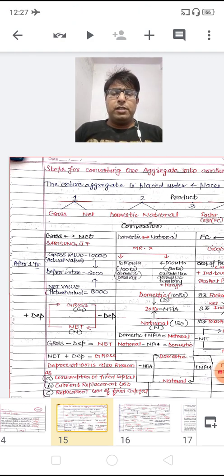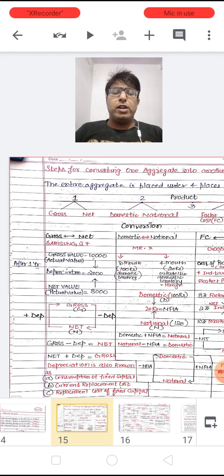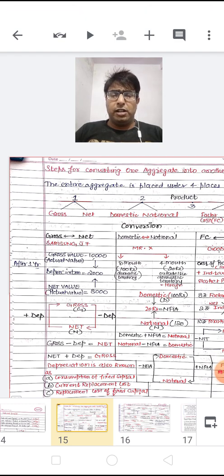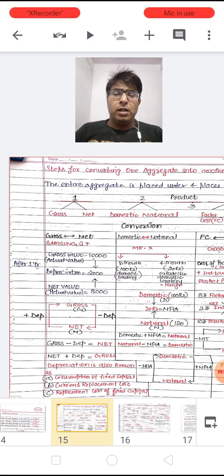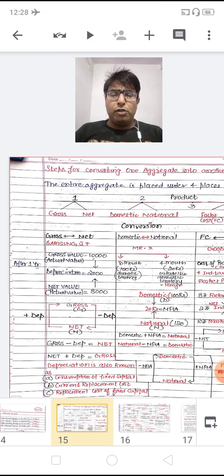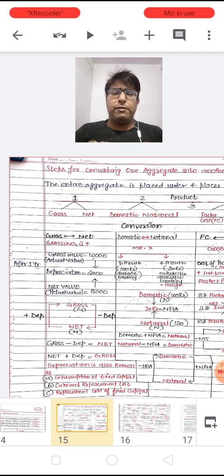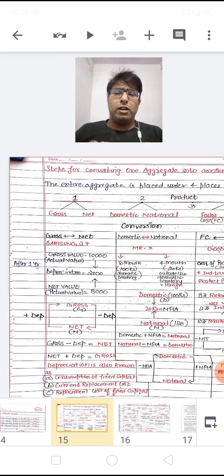So 100 rupees is your domestic income, whereas 120 is your national income. How does it become a national income? Because 100 rupees he has generated from the domestic territory of a country, I mean from India, and the rest 20 rupees he has earned from foreign countries. Then it becomes the national income of 120 rupees.